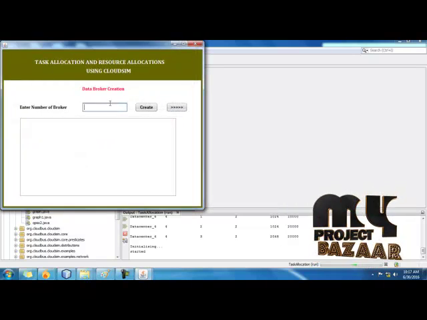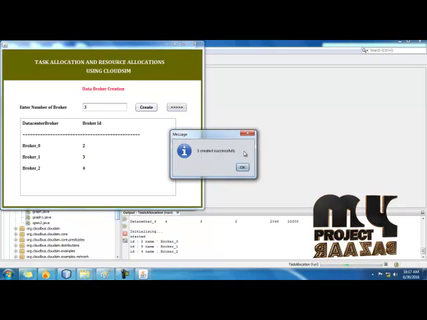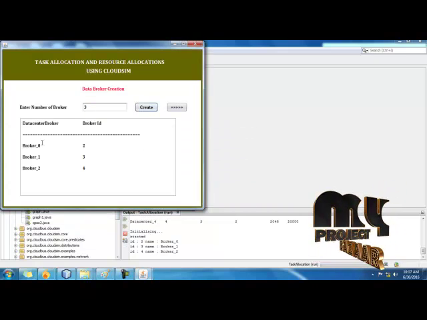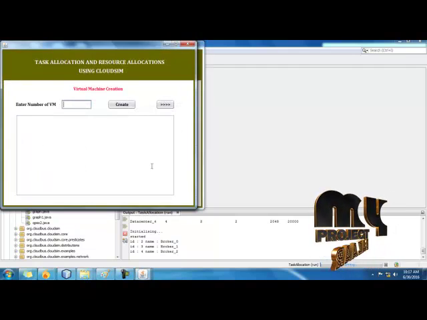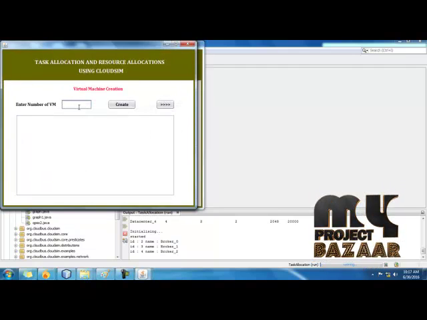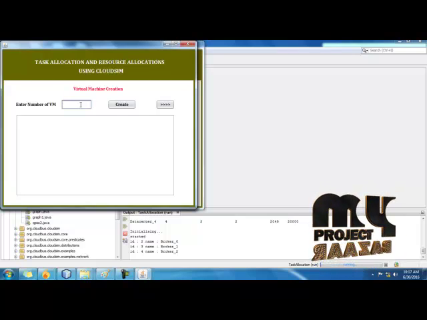Next we create the brokers for the intermediate process. Click that. Here we create the data center broker with their ID and their name. Then next we create the virtual machines to allocate the jobs to those virtual machines.